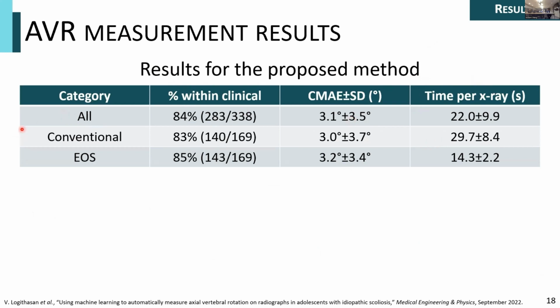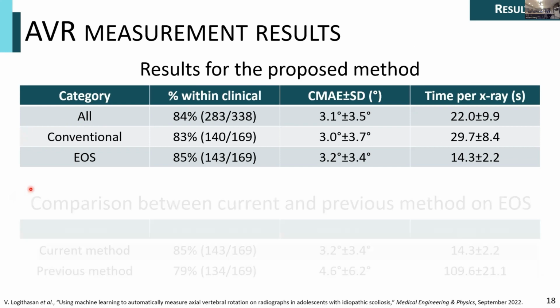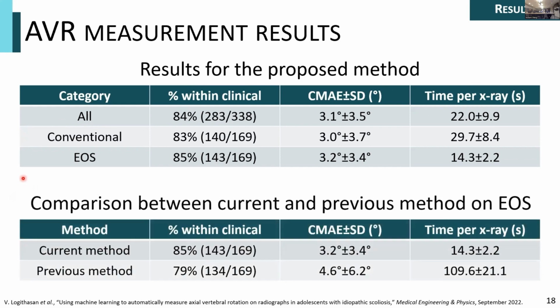We also looked at the performance related to the different X-ray systems, and we saw very similar performance, so not much to say there. Then I mentioned that we had a previous method that worked only on EOS X-ray. How does our method compare with that? We evaluated both methods on the same EOS test set, and we achieved a 6% increase in clinical acceptance, as well as a 1.4 degree improvement in error. So we definitely see improvements in that regard.